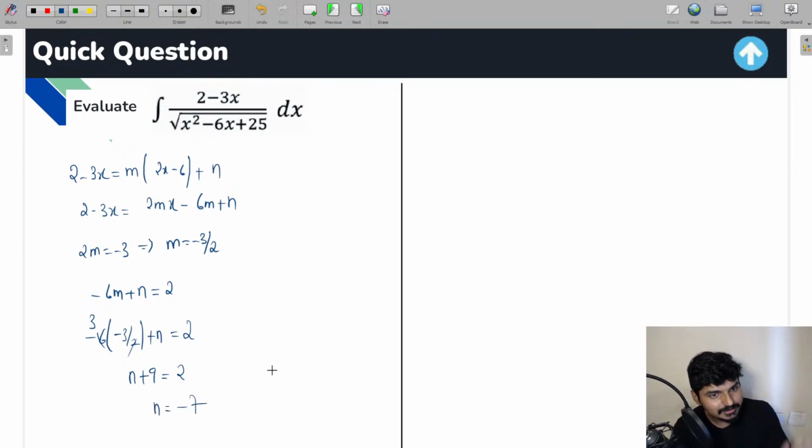I hope this point is clear for all the students. So from here, therefore, I can write down 2 minus 3x as m, which is minus 3 by 2, into 2x minus 6, plus n, which is minus 7. So this is what you are going to get.